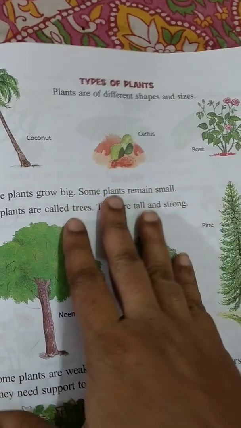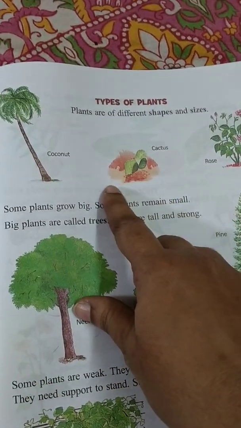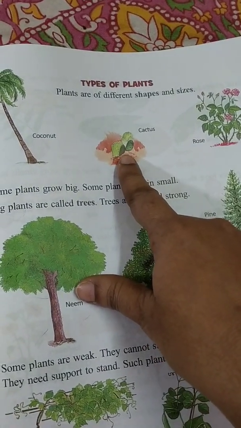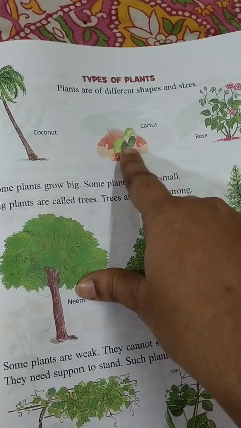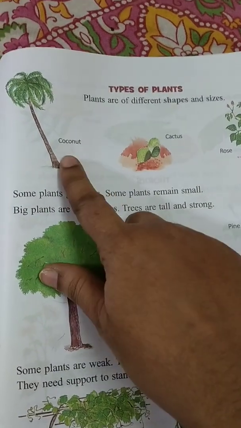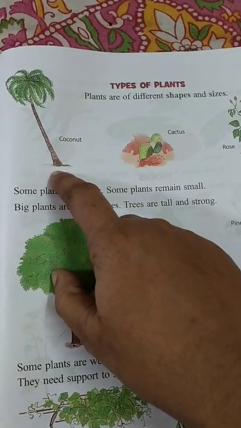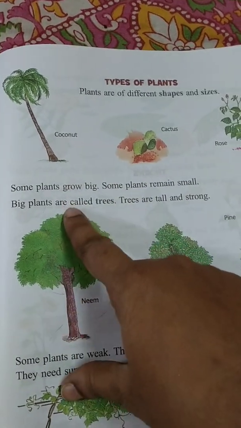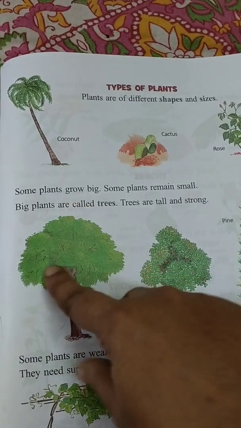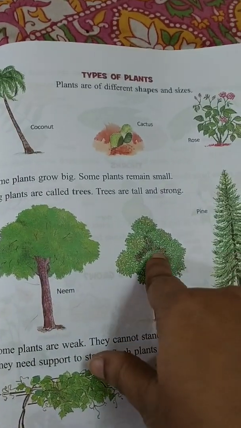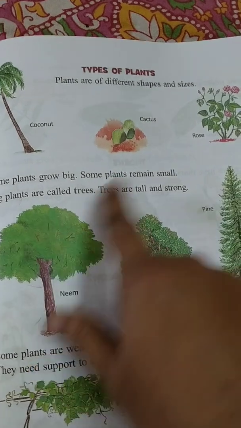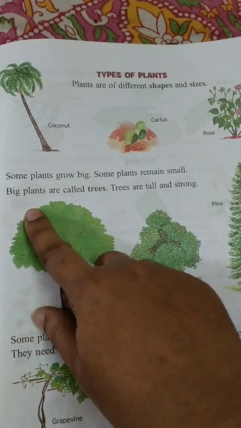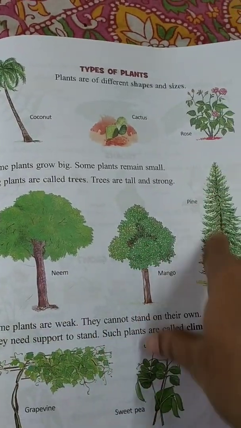There are different types of plants, children. We have different shapes also, different sizes also, isn't it? You can see a very small plant. This is the cactus. It's a very small plant, children, and a very long tree. You will say not a plant. For smaller in size we can say plant, but when they are very large, very tall, we say they are trees. You cannot say plants to them. Okay, plants have medium size, very small sizes. The big plants we call trees.